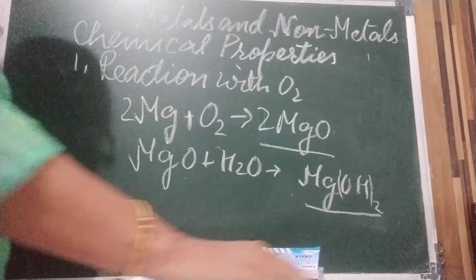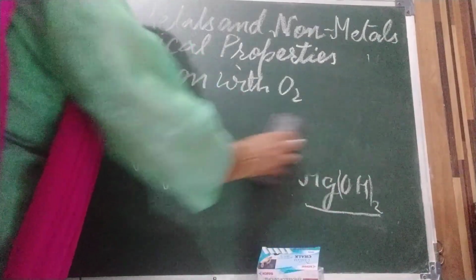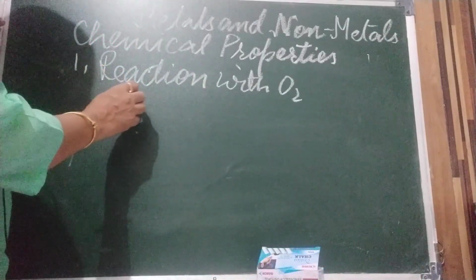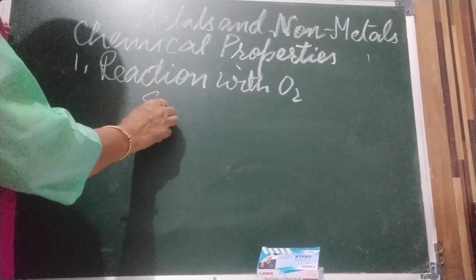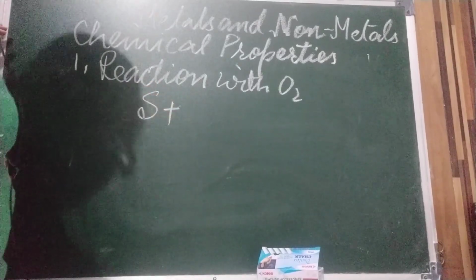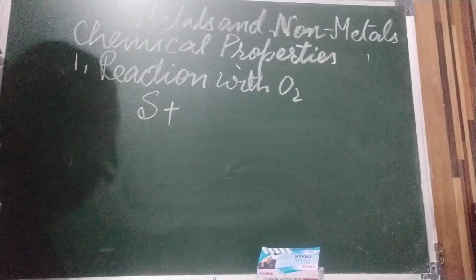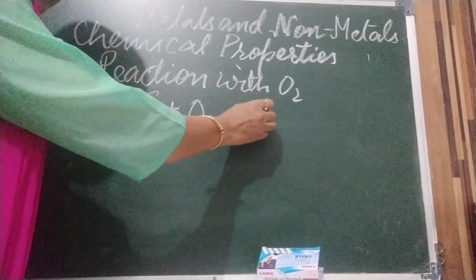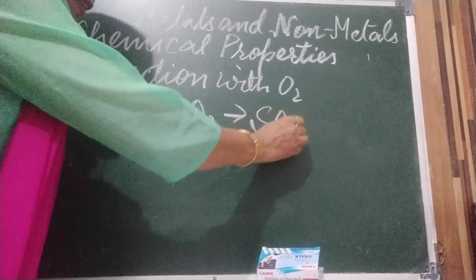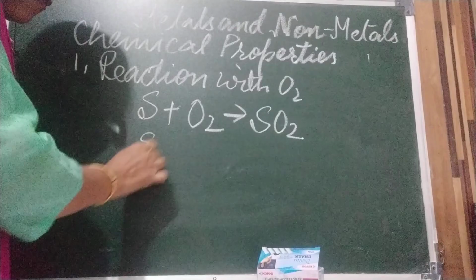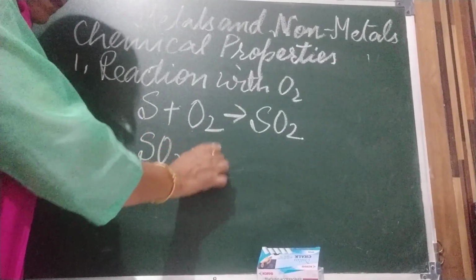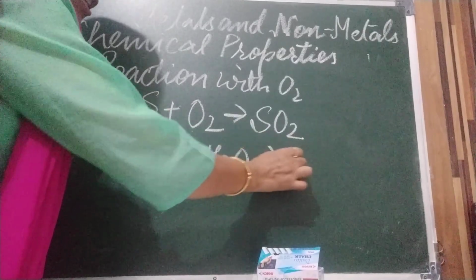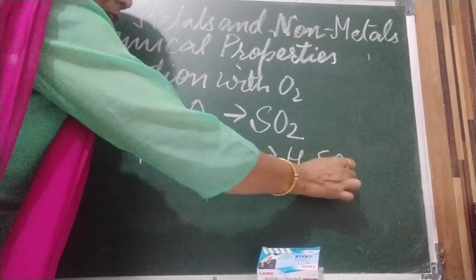Now we are coming to the non-metals. Here in non-metals I am going to take sulfur. We take sulfur in a spoon and we burn this sulfur, means burning is taking place in the presence of oxygen. It will form sulfur dioxide. When we dissolve this sulfur dioxide in water, in the same manner as we did with the base, it will form sulfurous acid, H2SO3.